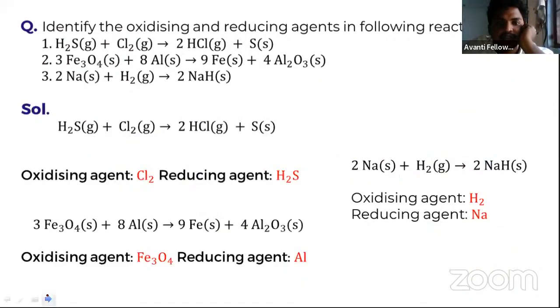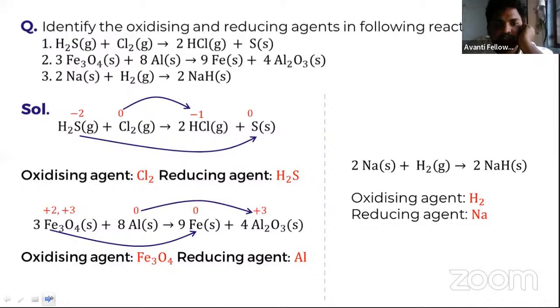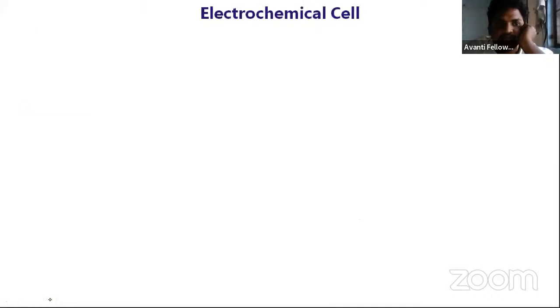Right. So now we started discussing about this. So this is what the answers are. Later I will share the notes with you. So this is what you are going to see: sodium 0 to -1 for hydrogen, and sodium is becoming +1. So like that we are going to see.